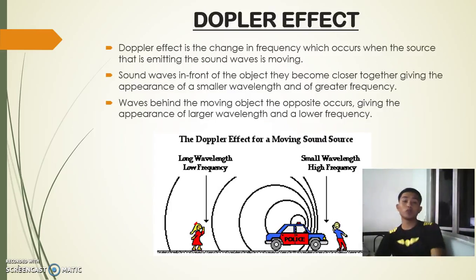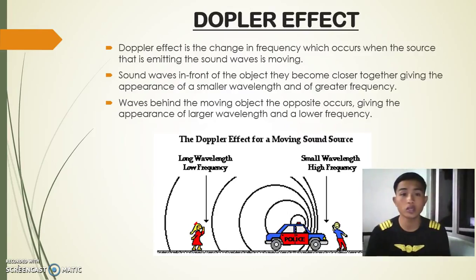Doppler effect. What is Doppler effect? Doppler effect is the change in frequency which occurs when the source that is emitting the sound wave is moving. Sound waves in front of the object become closer together, giving the appearance of a smaller wavelength and greater frequency. But when the wave is behind the object, it gives the appearance of larger wavelength and lower frequency.